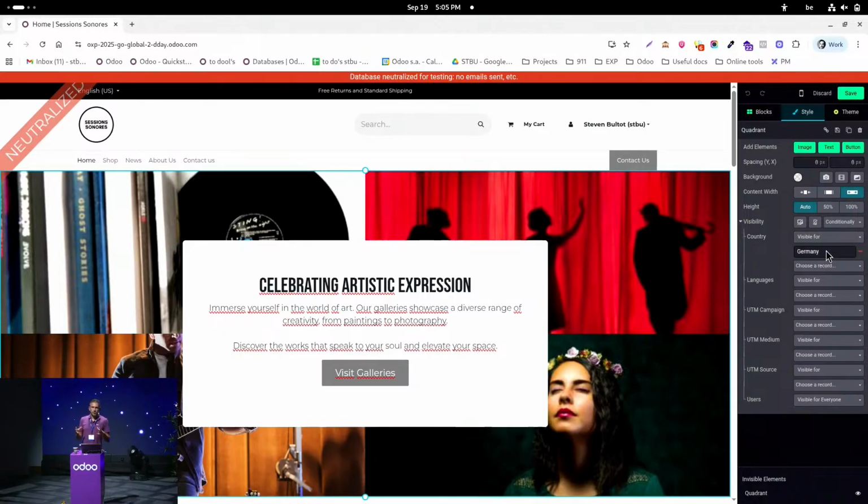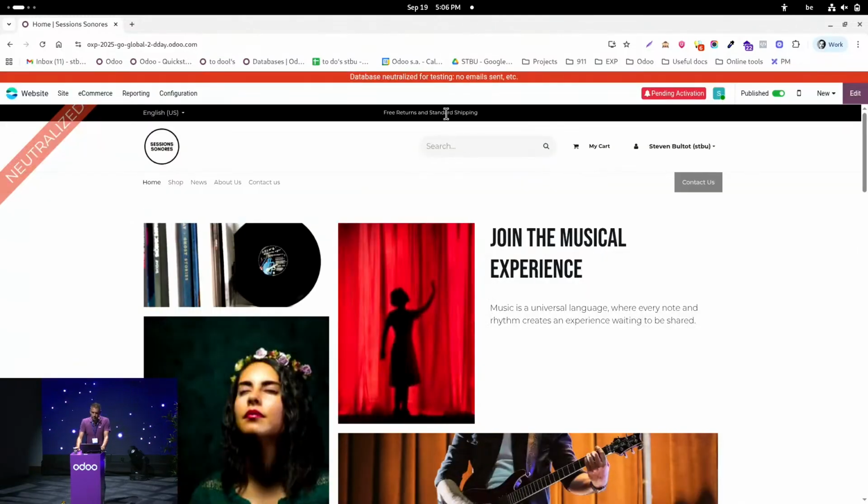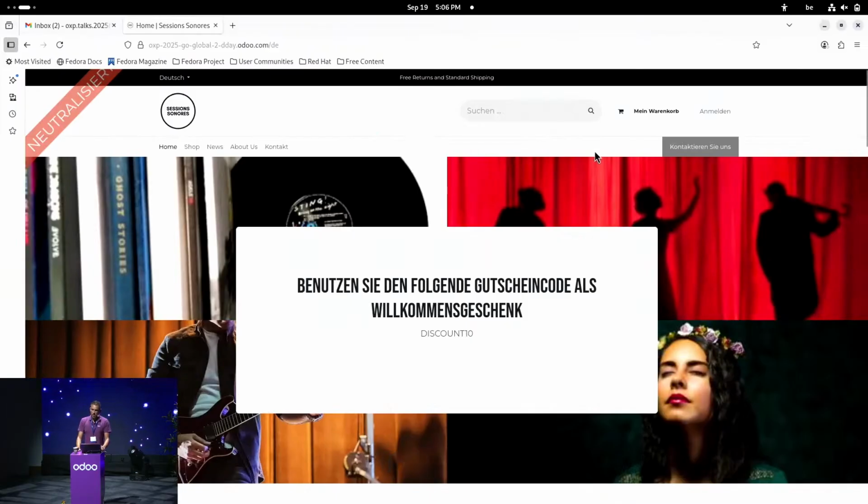So here we have a conditional visibility in order to display specific content to the German customers. So I can save this one, and then let's have a look how it will be displayed when I'm located in Germany. So here we can see that the block appears with the right content translated into the right language.